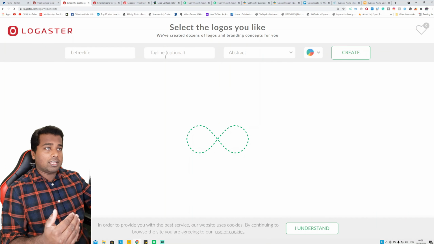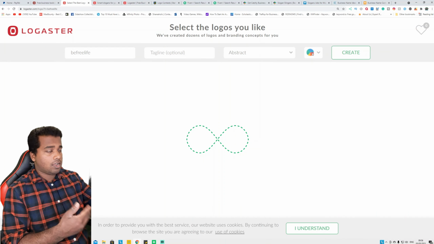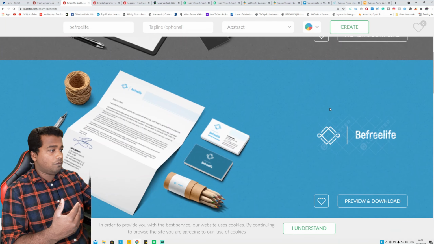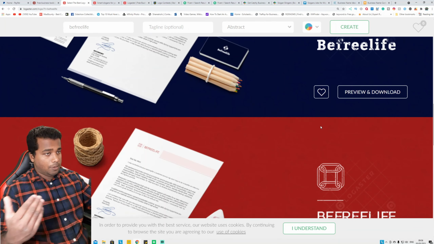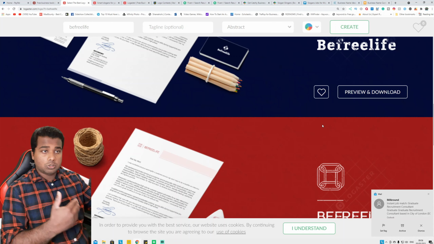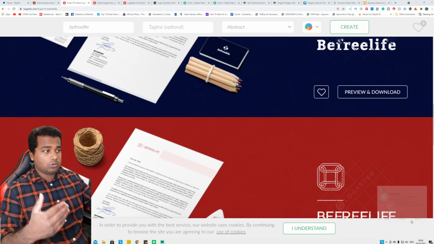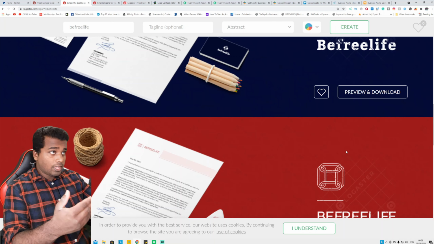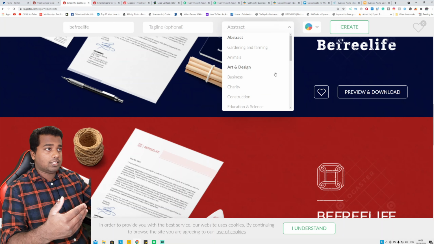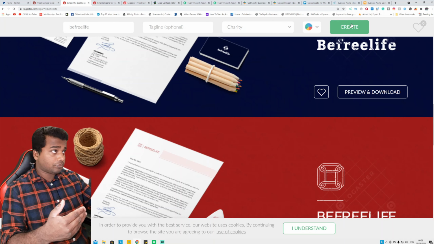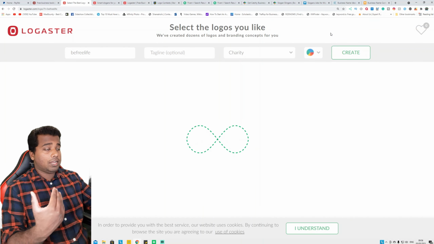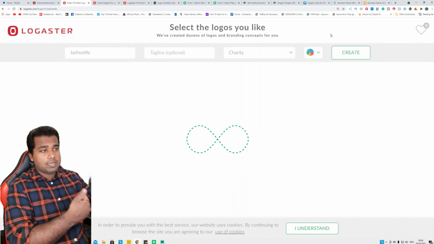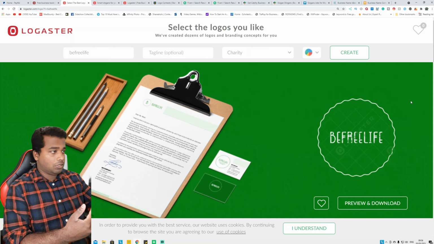And what you have to do, you can select the tagline, abstract and color, and it automatically gives you different logos for that, depending on the niche you are in or the type of business or type of service your client is going to do. So you can select that. If you select the abstract, you can select charity and click create, and it will create a logo similar to charity network that you can see here.